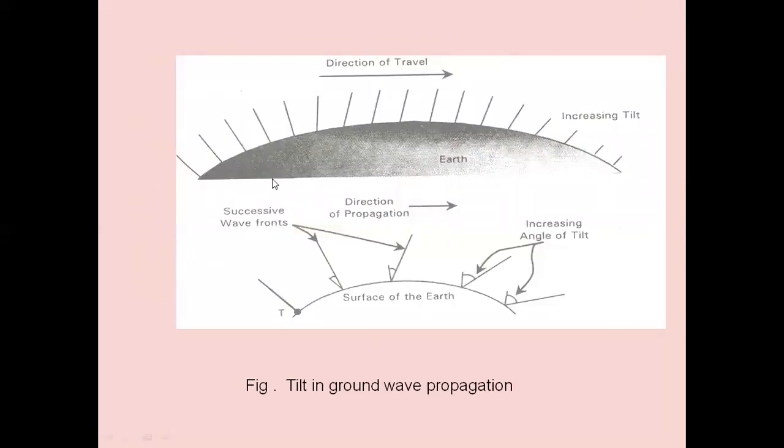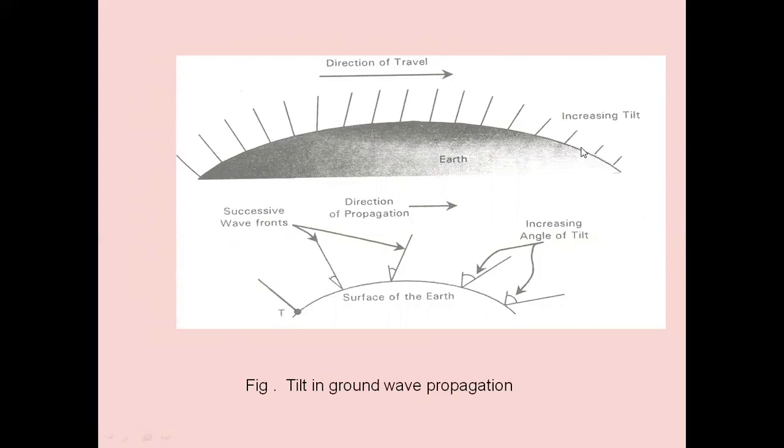So this is the more detailed diagram. This is the direction of travel. The transmitter is somewhere here and the receiver is here. The waves are vertically polarized and they are striking the ground, passing through the ground. When the angle of tilt is increasing here, there will be short circuiting of some waves. Further, if the distance increases, the angle of tilt also increases. There is further short circuiting. Due to that, the electric field strength at the receiver decreases.